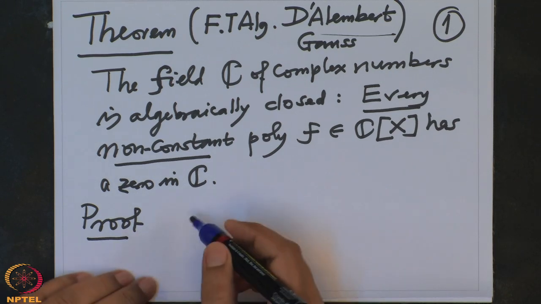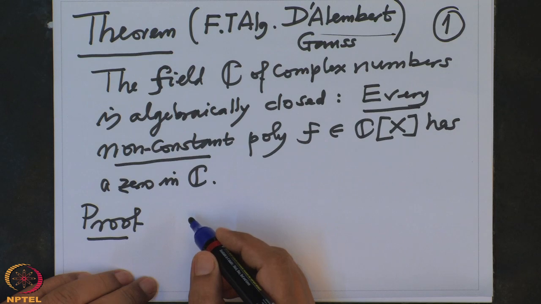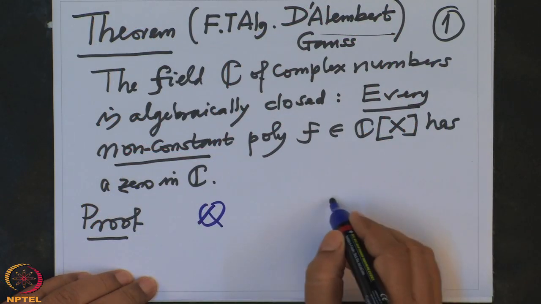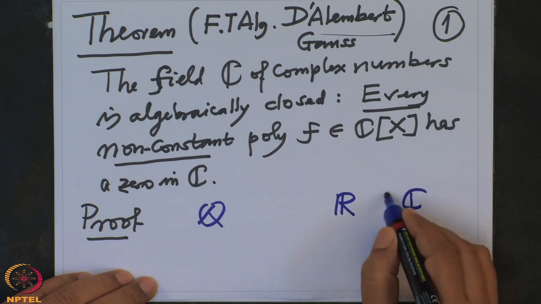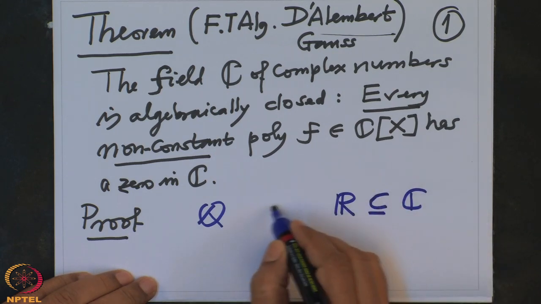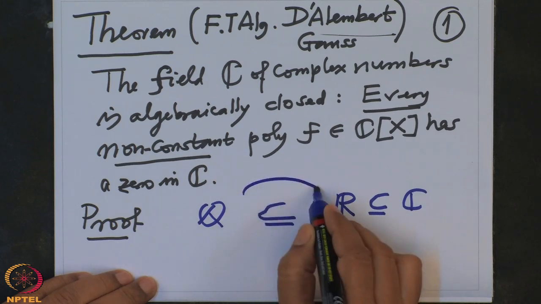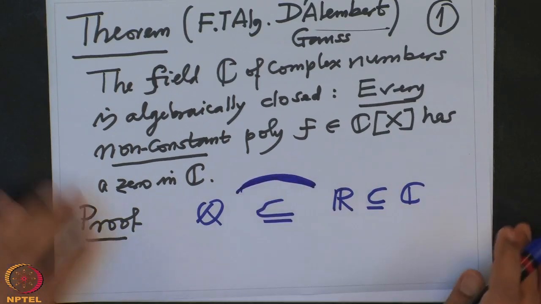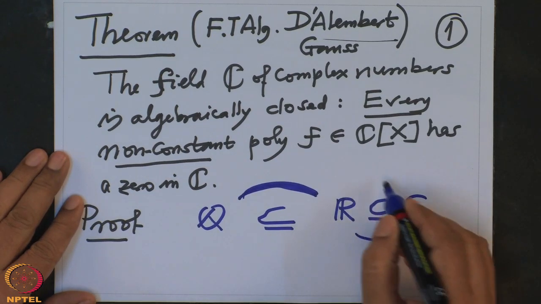So, first of all, note that the definition of C is not completely algebraic. So, we have seen rational numbers and then real numbers and then complex numbers. This is contained here, this is contained here, and there is a big gap here. This gap is big and this is small. This is a degree 2 extension.